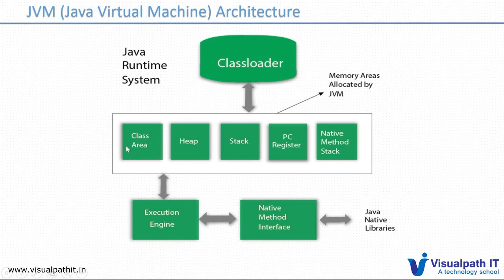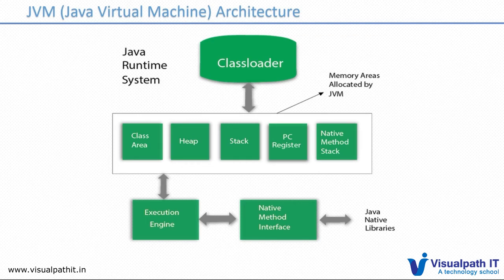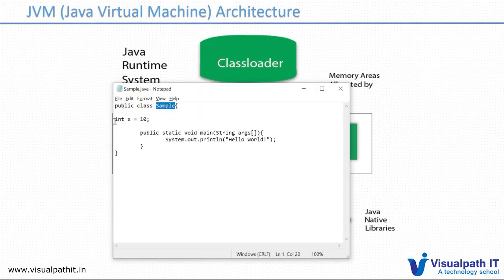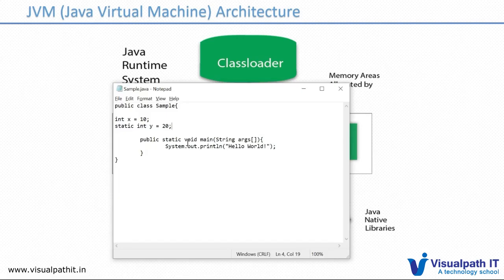The class area will store only the static data. Static data means only one memory allocation will happen per class. These are heavy topics, and maybe you can get these details later, but for now I'm explaining. The class area holds only static data. Suppose you're declaring a variable as static, and others are non-static. If you declare static int y equal to 20, this is a static variable. The allocation of y will happen in the class area, and the allocation of x will happen in the heap area.